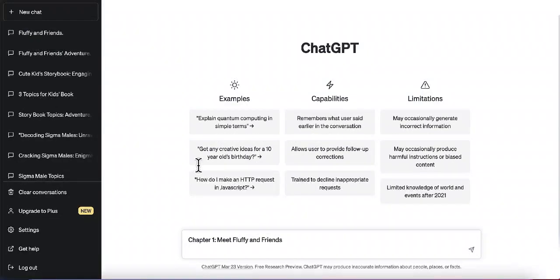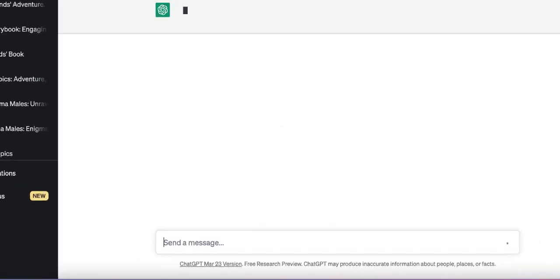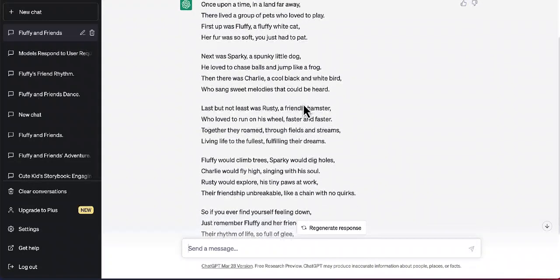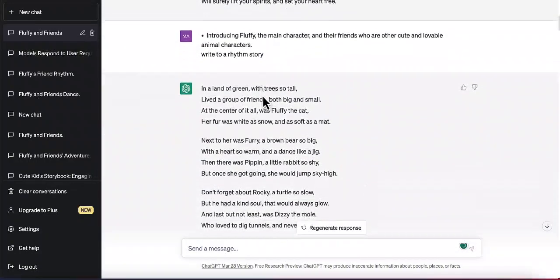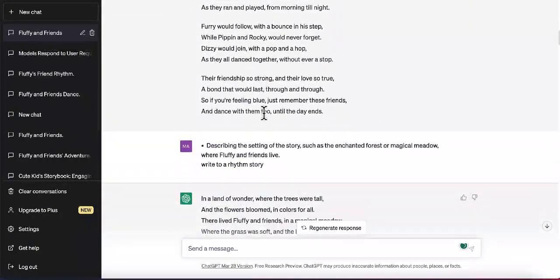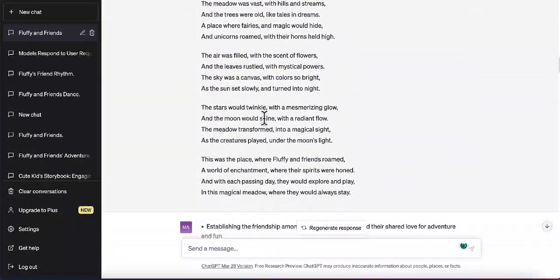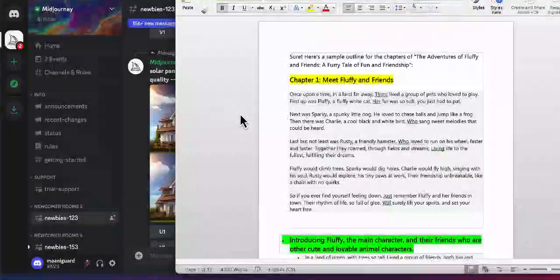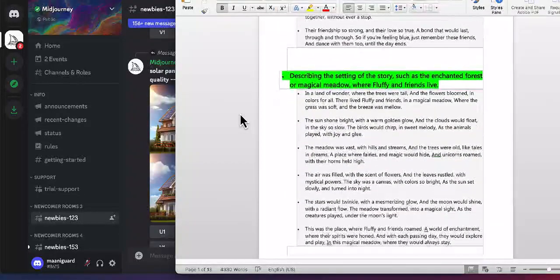Now that we have created the story outline, we can actually create the content using the chapters. All we need to do is to copy the first chapter, which in my case would be Meet Fluffy and Friends, and then ask the chatbot to write a rhyme story. Once it's done, read it and see if you like it. If you're not happy, you can always ask the chatbot to regenerate the result until you're happy. Now I did the same to all the chapters, which took me only a few minutes to come up with the story that can be converted into a book that can potentially make me passive income without me writing any part of this story. When you think about it, it's crazy how fast we came up with the story idea and the chapters along with story content.